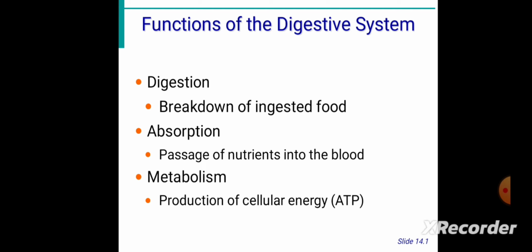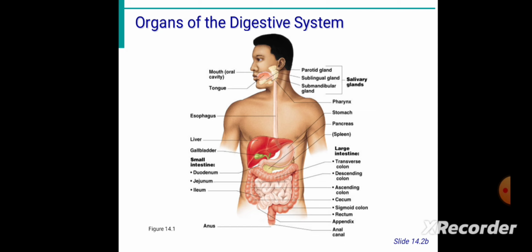Starting from the mouth and oral cavity, all the glands are there: the parotid gland, sublingual gland and submandibular gland. These are part of the salivary glands. The first one is the parotid gland, which is the largest and is present in front of the ear, and its secretion is released near the upper molar. Then the submandibular gland is another major salivary gland, present below the jaw under the tongue. The saliva is released under the tongue, and its shape looks somewhat like a walnut.